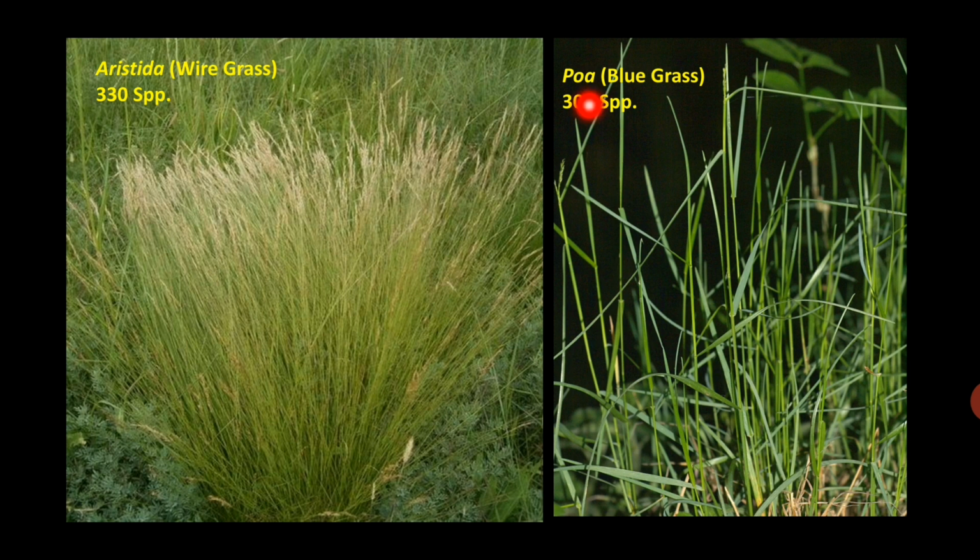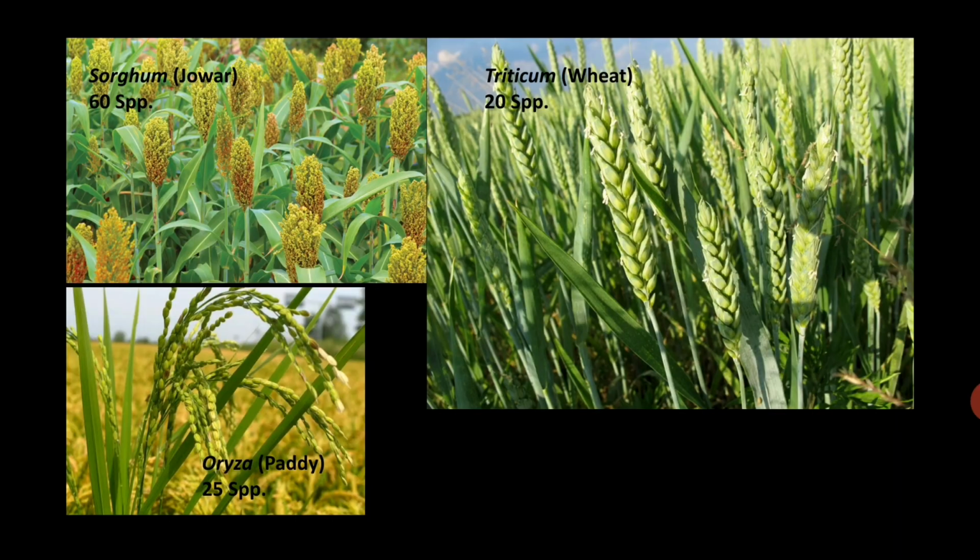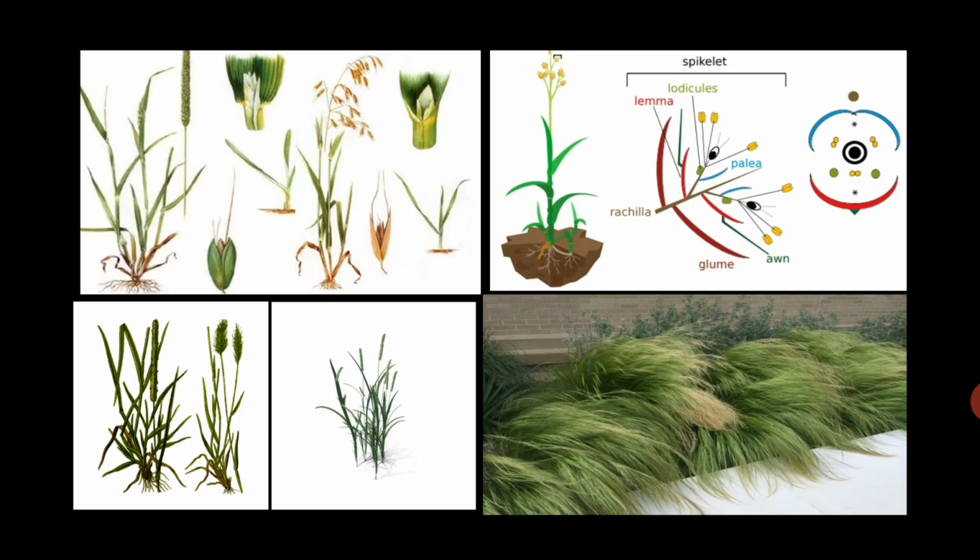Poa, the genus from which the family derives its name, that is bluegrass, has 300 species. Then Sorghum, that is jowar, has 60 species. Triticum is wheat, having 20 species, and Oryza, or paddy or rice, has 25 species. So all three plants are of our everyday diet.